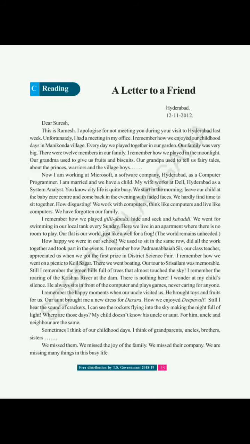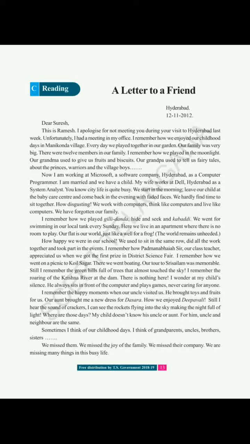So, children, this is your reading C from the first unit, that is a letter to a friend. Okay, so this is a letter one friend is writing to another friend. Here you can see on the right hand side the place and the date are written. Hyderabad, and the date is 12/11/2012. The date should always be written on the right side at the beginning, and the place also should be written there. Now on the left side you have to write to whom you are writing, like here the friend is writing to Suresh, dear Suresh.